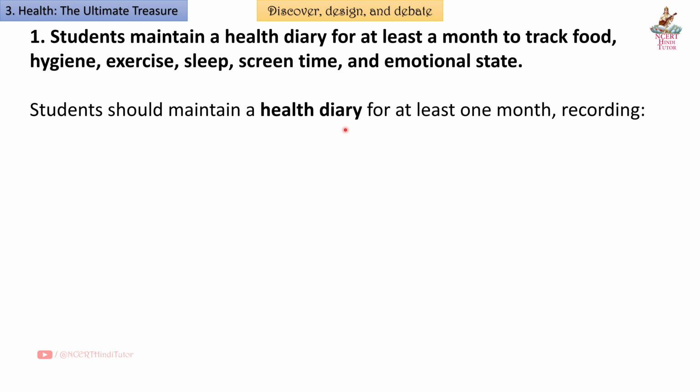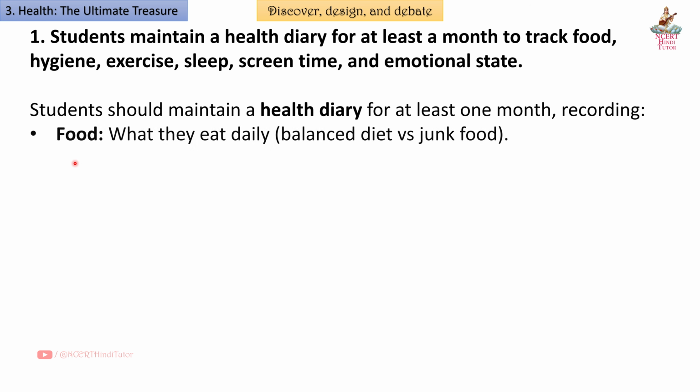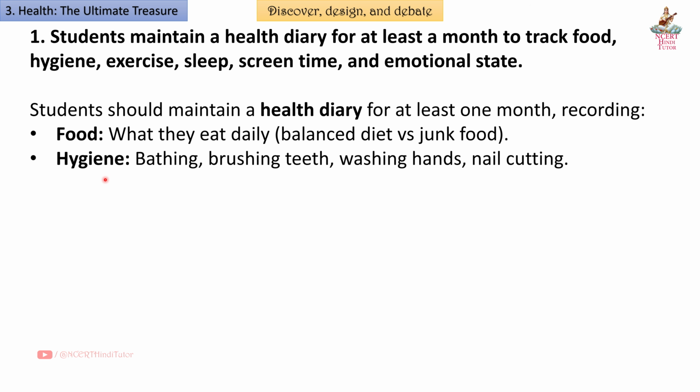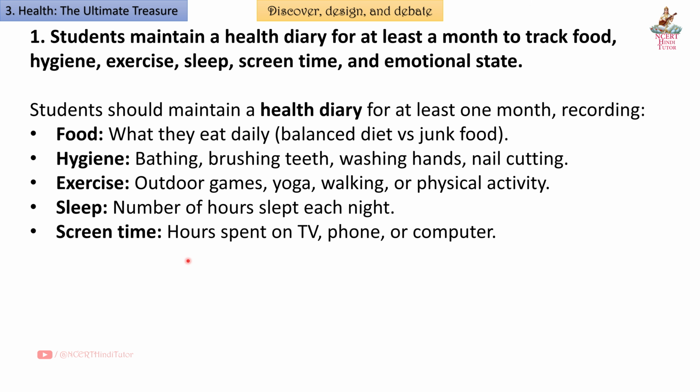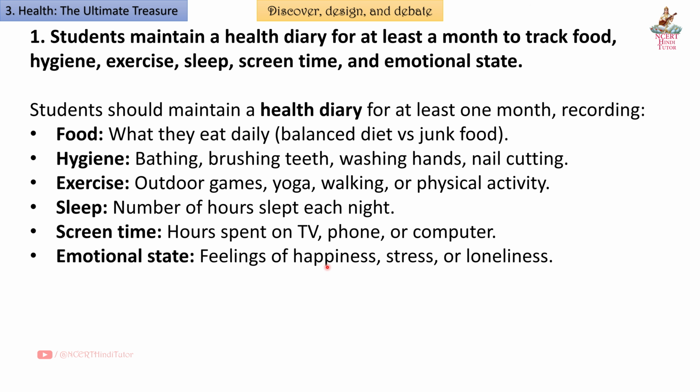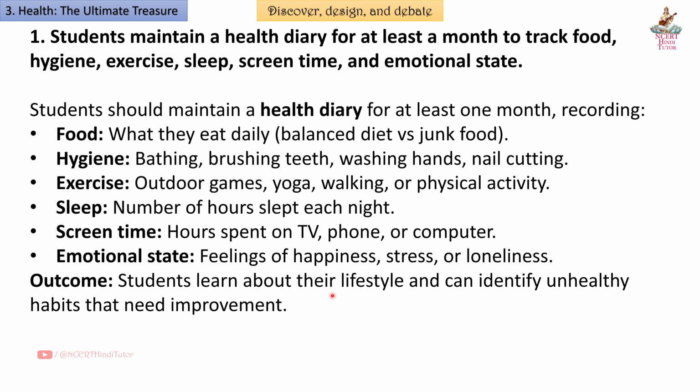Students should maintain a health diary for at least 1 month recording food, what they eat daily, balanced diet versus junk food, hygiene, bathing, brushing teeth, washing hands, nail cutting, exercise, outdoor games, yoga, walking or physical activity, sleep, number of hours slept each night, screen time, hours spent on TV, phone or computer, emotional state, feelings of happiness, stress or loneliness. Outcome: Students learn about their lifestyle and can identify unhealthy habits that need improvement.